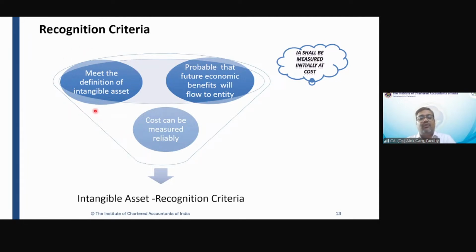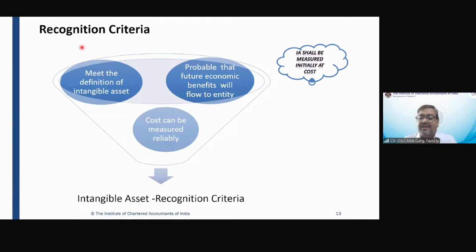In PPE, there were only 2 conditions: future economic benefit should be probable, and cost can be measured reliably. In intangible asset, the third condition is also there. It should meet the definition of intangible asset. Why was this third condition inserted?